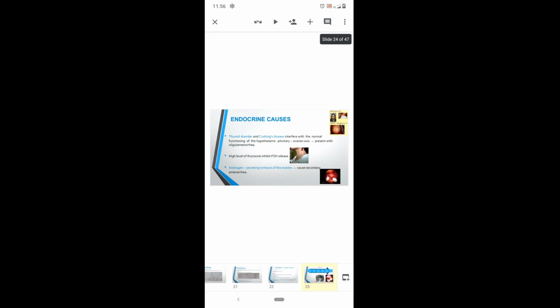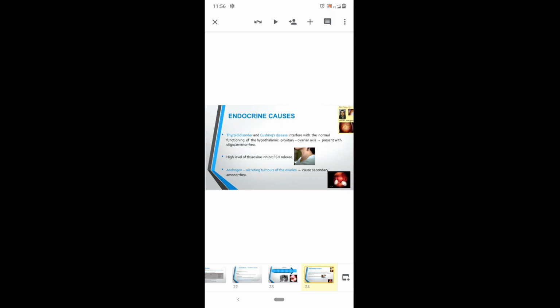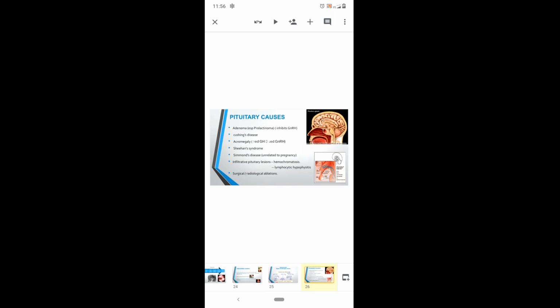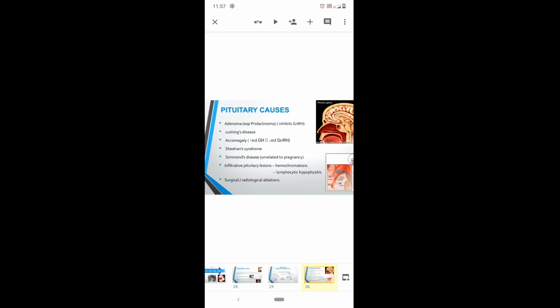And next is the pituitary causes. First we have to evaluate the ovarian, then followed by genital tract, then endocrine causes, and then the pituitary and hypothalamic causes we have to evaluate. Common pituitary causes which cause secondary amenorrhea: adenoma, especially prolactinomas, that is in conditions like hyperprolactinemia, we have to evaluate for adenomas, and then the Cushing's disease, acromegaly, Sheehan syndrome, Simmons syndrome, infiltrative pituitary diseases like hemochromatosis, lymphocytic hypophysitis, and surgical and radiological ablations. All these are the common causes for secondary amenorrhea.